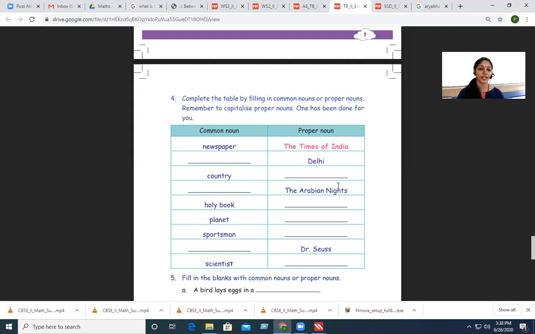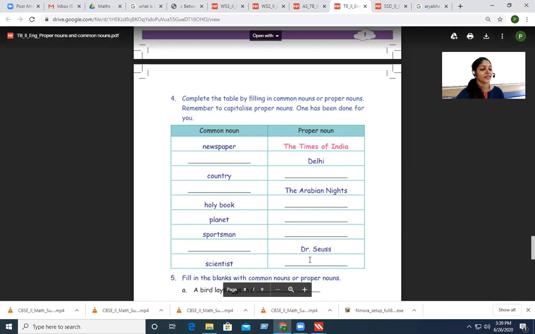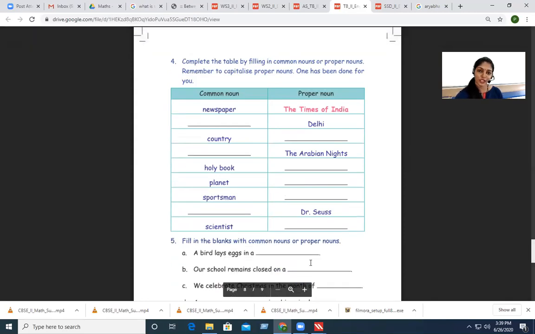There are many others. You have Benjamin Franklin, you have Galileo, you have C.V. Raman. There are so many other scientists too. So you can write any name as it is a proper noun. You can write Aryabhatta, C.V. Raman, Galileo, Benjamin Franklin, and any other whom you know. All right. So, can you go to the next one?